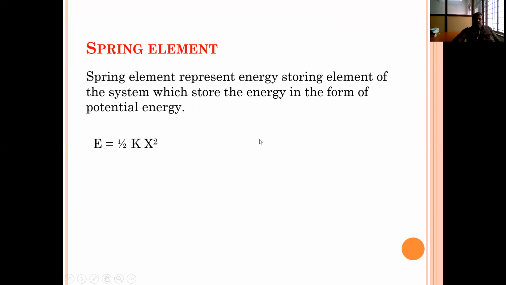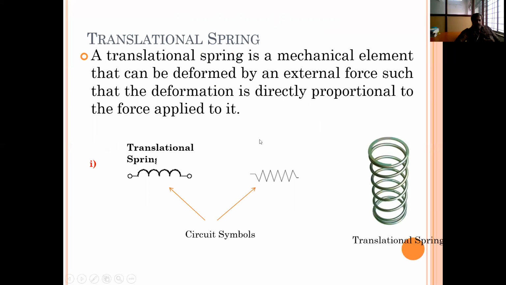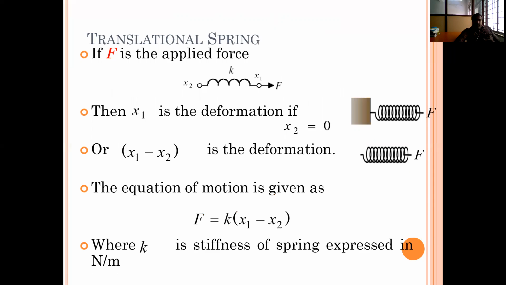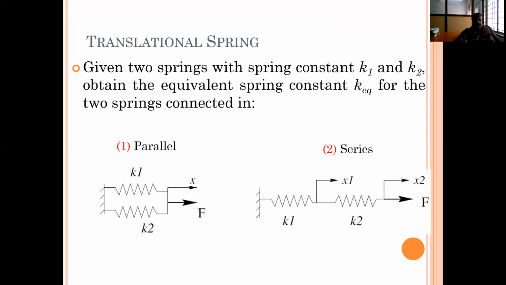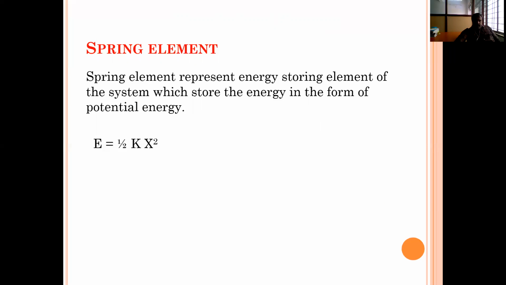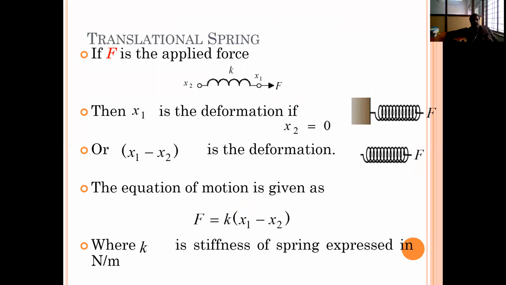For example, if the two ends of the spring are free, then the equation can be written as x1 minus x2 with respect to time, that is x1 of t minus x2 of t. So x1 minus x2, and the spring force due to the external force, F is equal to K into x1 minus x2.